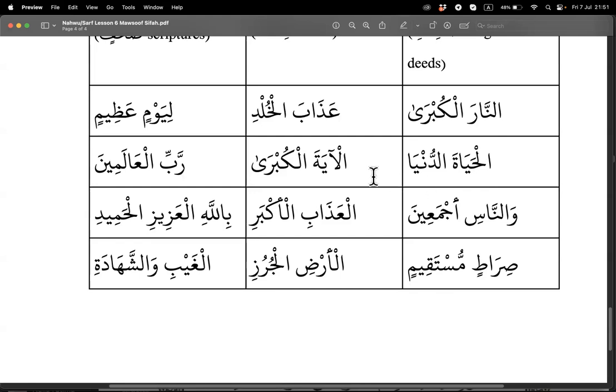Okay, what about this one? Al ayatal kubra. Mawsoof Sifah. Wow, now you know already. Good. Next one, Rabbil Alameen. Not Mawsoof Sifah. Good. Wan Nasi Ajma'ina. Not Mawsoof Sifah. Good. Al Adhabil Akbari. Mawsoof Sifah. Good.